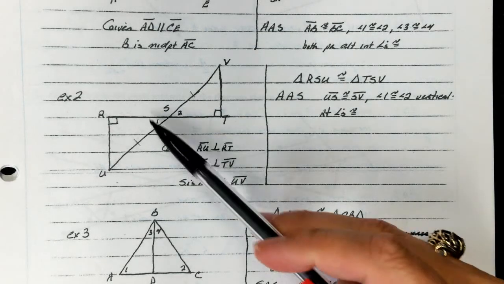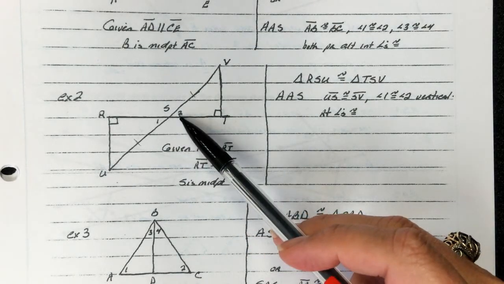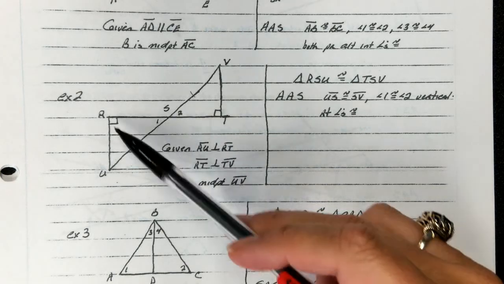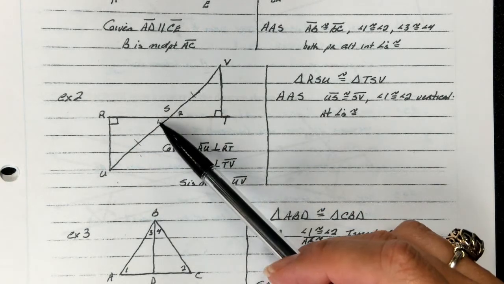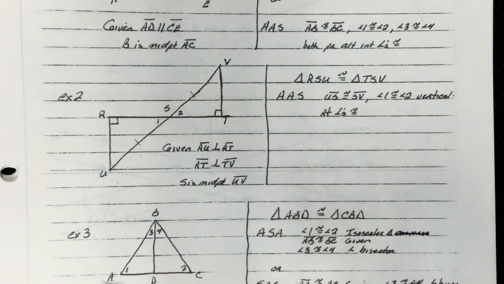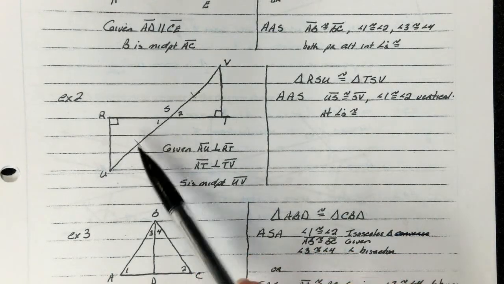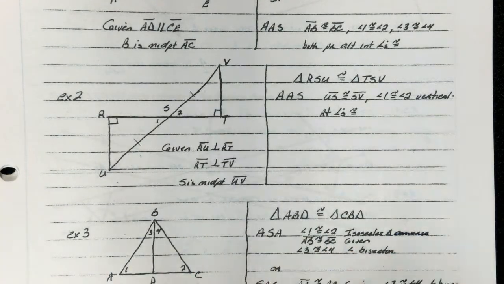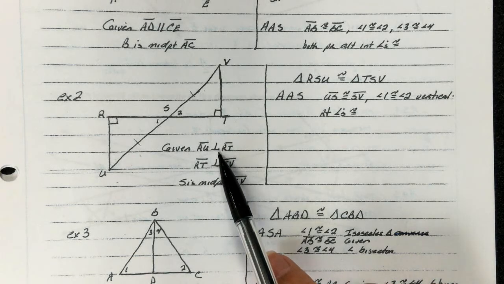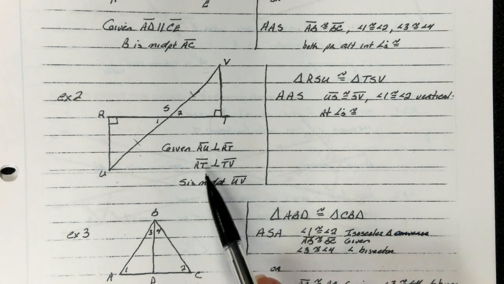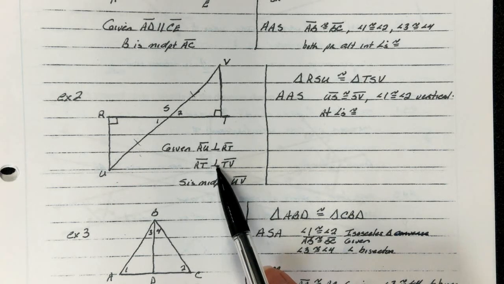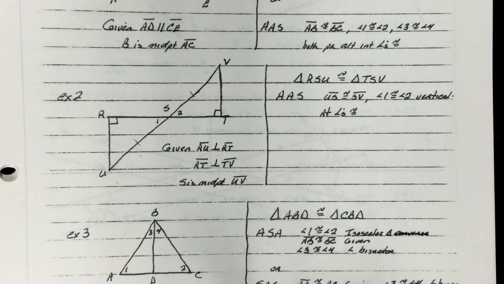And then angles 1 and 2 are vertical angles, so we know that they are congruent. Therefore it proves angle, angle, side. You were given that RU is perpendicular to RT, and RT is perpendicular to TV, therefore S is the midpoint.